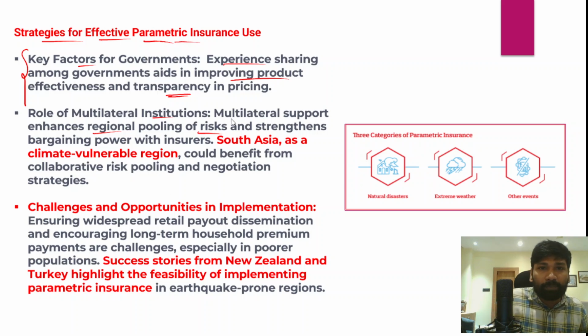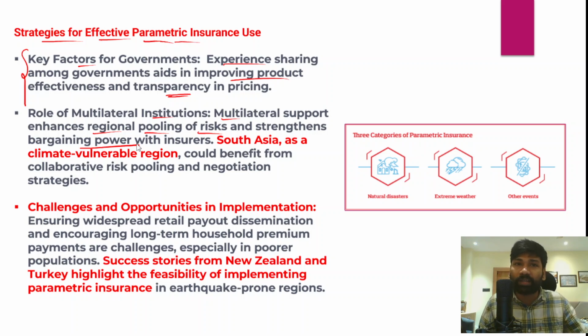So multilateral support would enhance regional pooling of risks, and it would also substantially strengthen the bargaining power with the insurers. It is important that these countries bargain with the insurers for an appropriate agreement between the insured and the insurer.